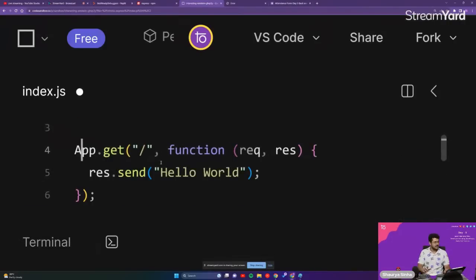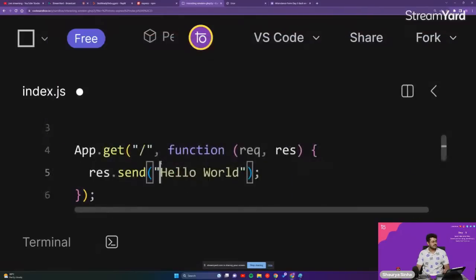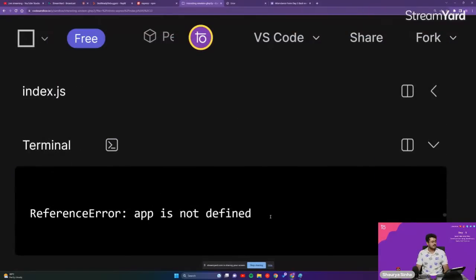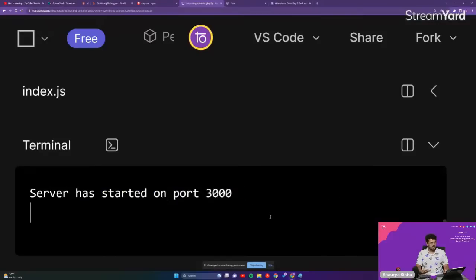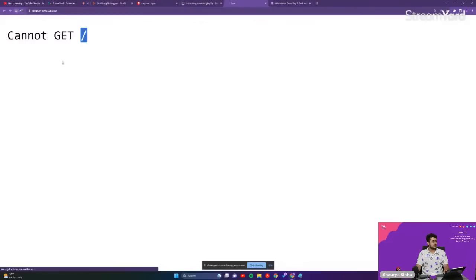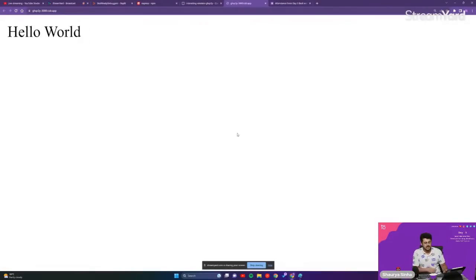I have to write capital A. So please do not make these types of errors like me. Okay, capital A right over there, guys. Rerun this. Server has started on port 3000. If we go back to our website and reload the page, we are able to see our hello world on our screen, guys.